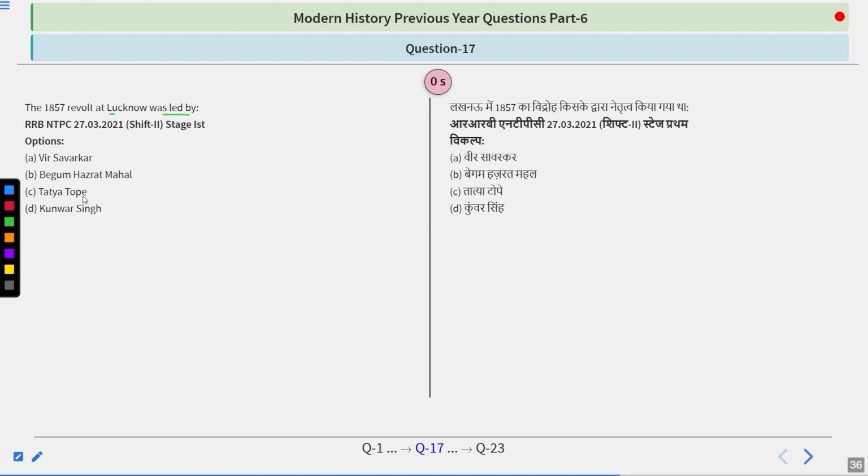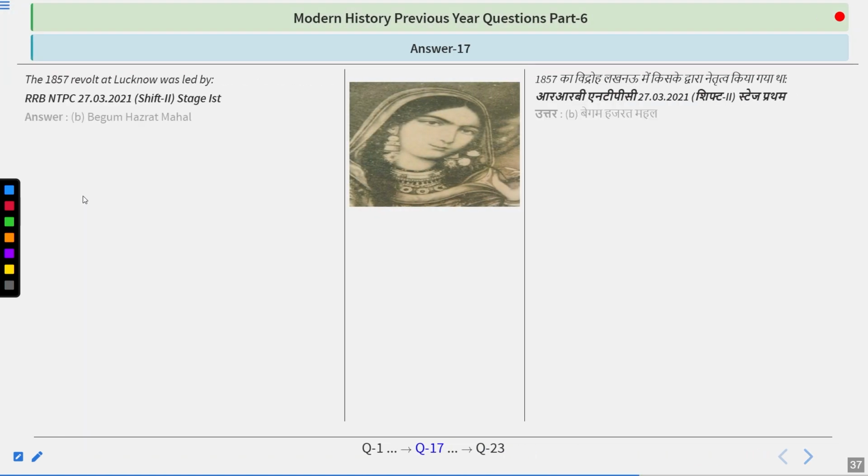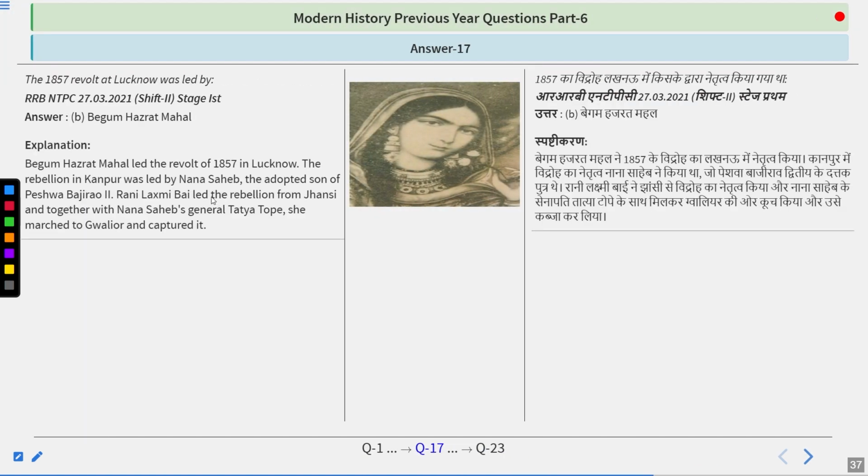And I guess the answer you are giving is right because the answer is Begum Hazrat Mahal. So Begum Hazrat Mahal led the revolt of 1857 in Lucknow. The rebellion in Kanpur was led by Nana Sahib, the adopted son of Peshwa Bajirao II. Rani Lakshmibai led the rebellion from Jhansi, and together with Nana Sahib's general Tatya Tope, she marched to Gwalior and captured it. So the answer is Begum Hazrat Mahal.